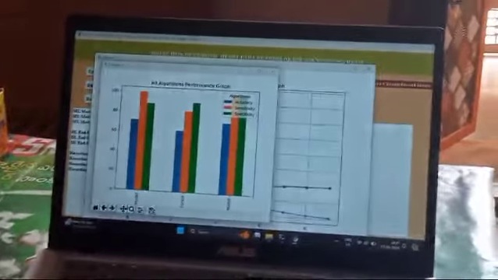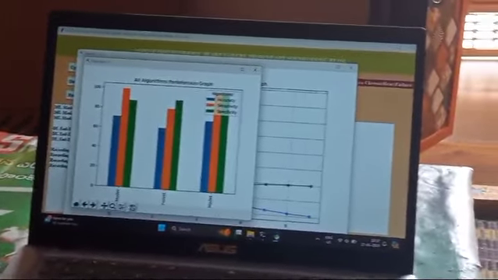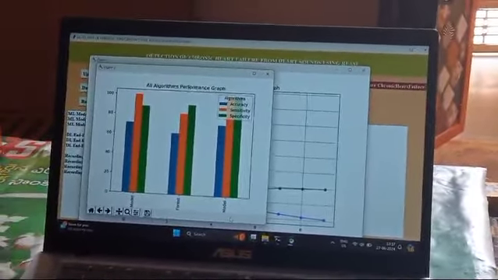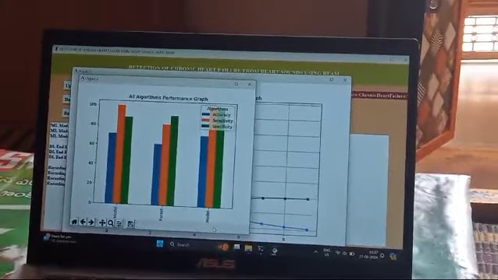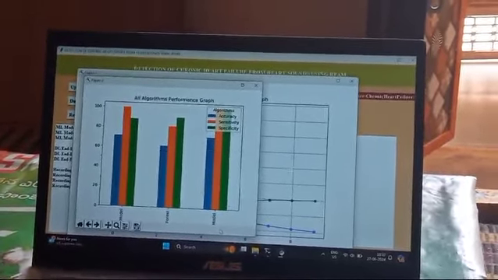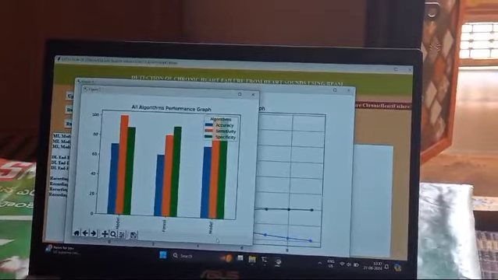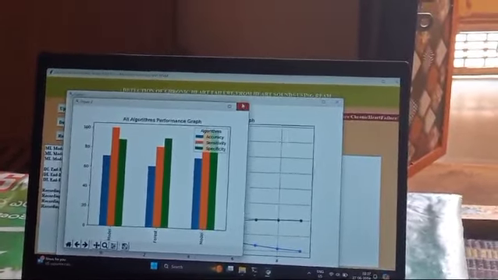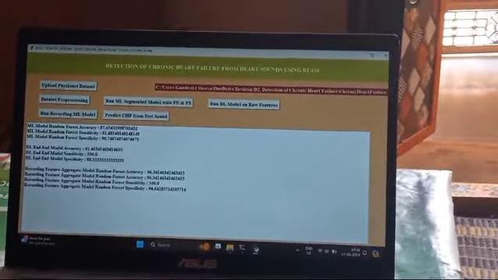That is the reason our project name is Rfam: recording feature aggregate model. Aggregate is the combination of ML and DL models. By applying those two models, we get high accuracy, so it is a perfect feature for our project.